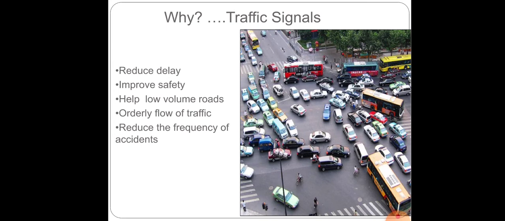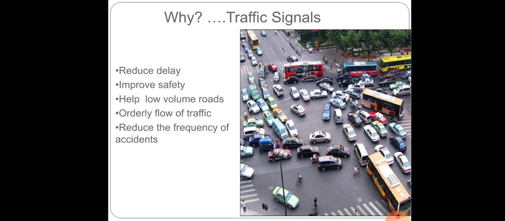So, like I told you, these are usually placed at the intersections, road intersections. So, we know that at intersections, especially where there is a large number of crossings and right turn traffic, there is always a possibility of several accidents which can occur, especially because the vehicles cannot move in an orderly manner. So, on the crossroads with two-lane or two-way traffic, there are so many points of conflict. So the problem of such conflicts, especially at the intersection, gains more significance as the volume of the traffic increases.